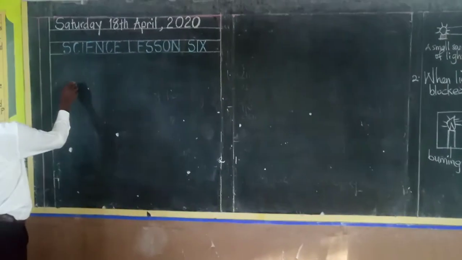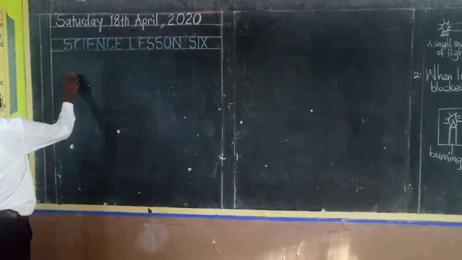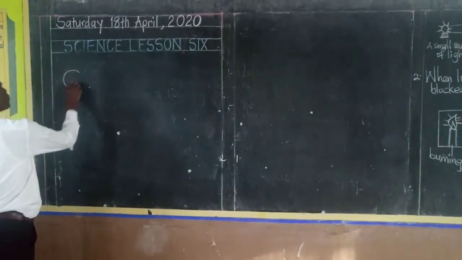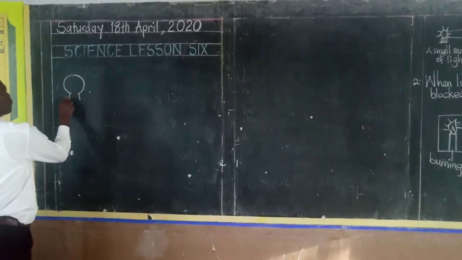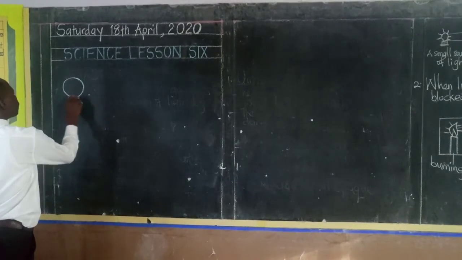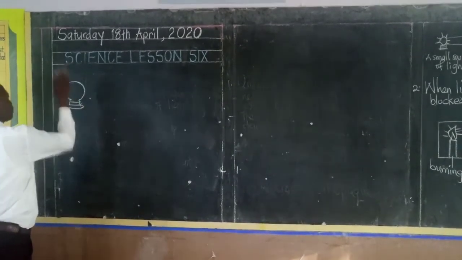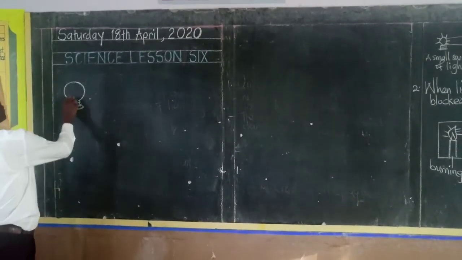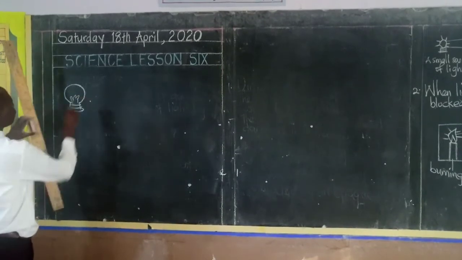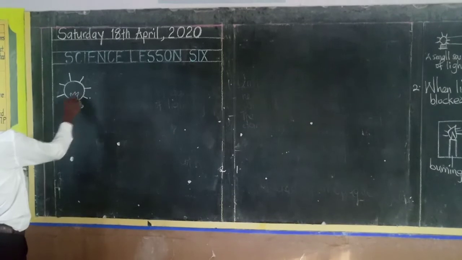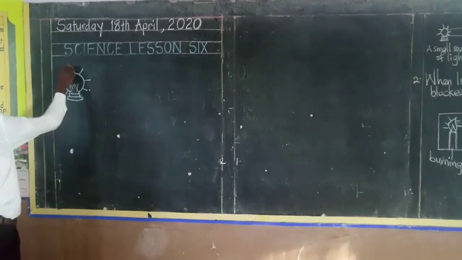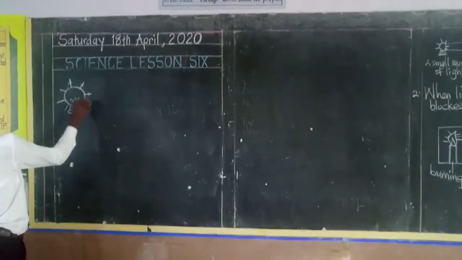We have got a source of light. It is a bulb, and that bulb produces light. Remember, light travels from the source in all directions.